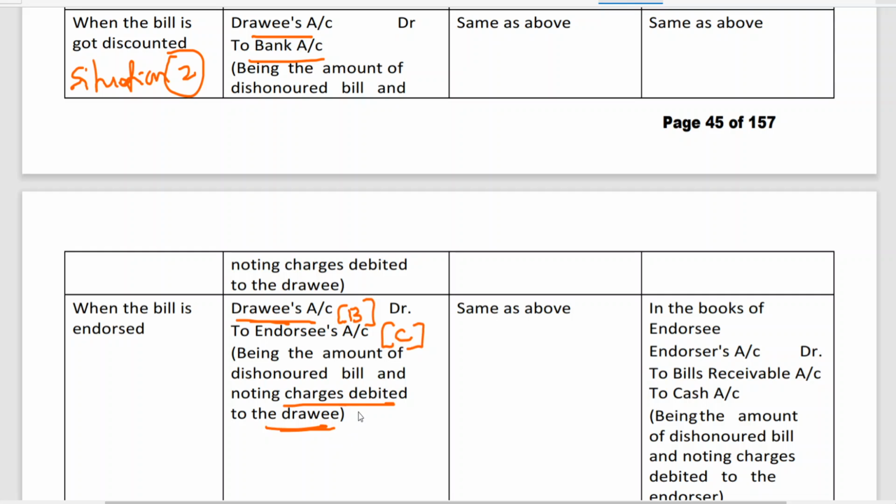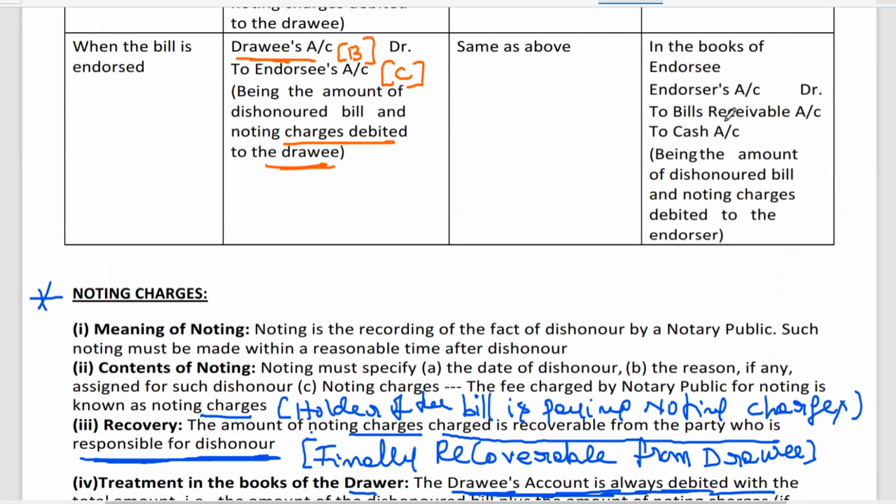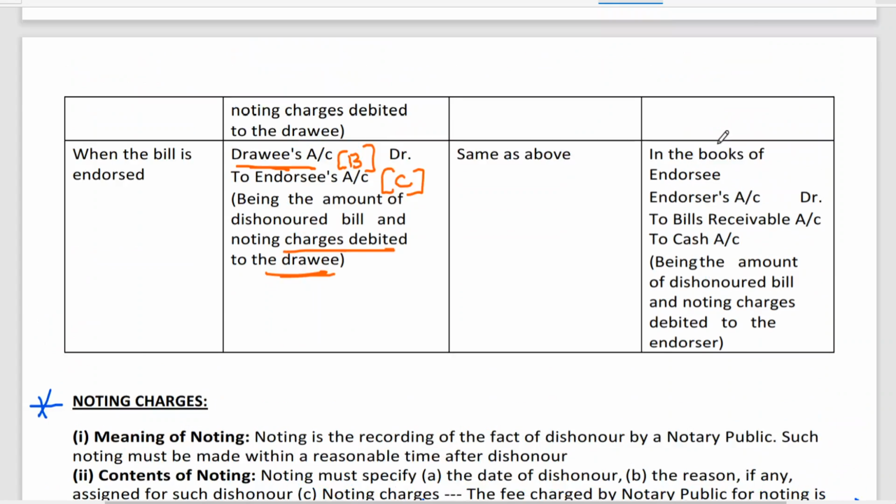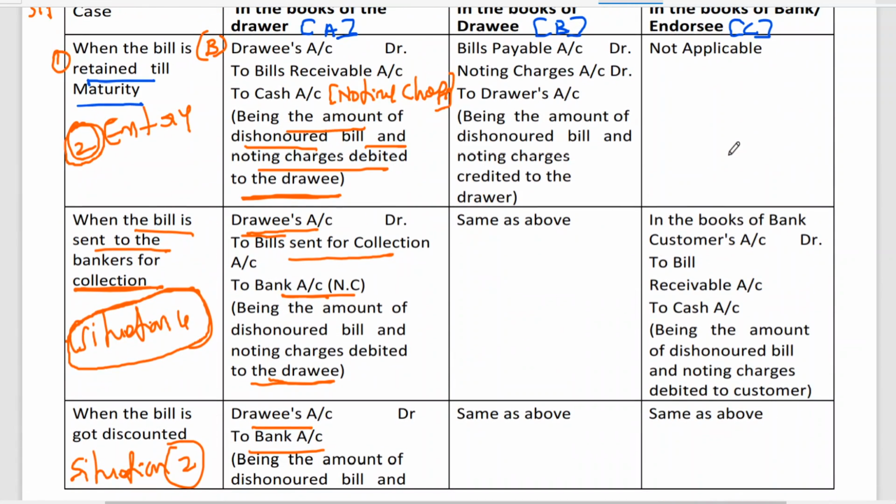Now, in the books of endorsee, endorser means A. So bills receivable to cash because he is paying the noting charges. Please remember, whoever is having the bill with him, that fellow will be paying the noting charges. Now, I think this is very rarely you come across, in the books of bank here. In the books of bank, customer account is debited, bills receivable account is credited to cash account, because noting charges are being paid by the banker because the bill is with him. Simple words for you, without having any confusion.